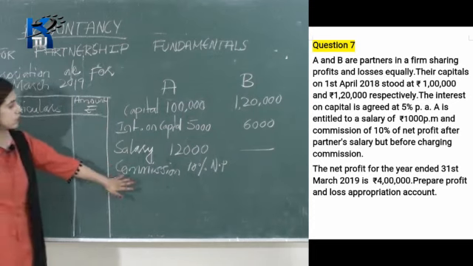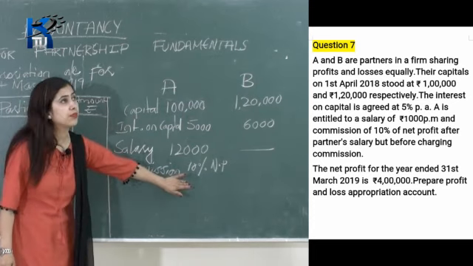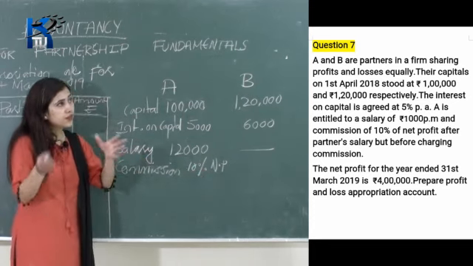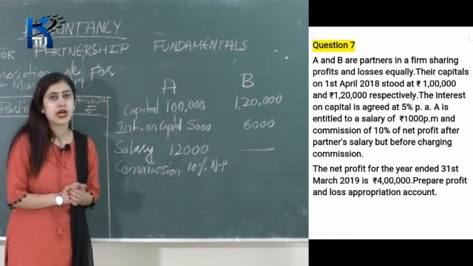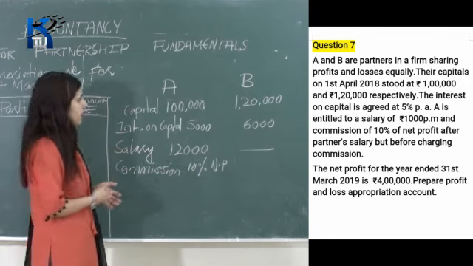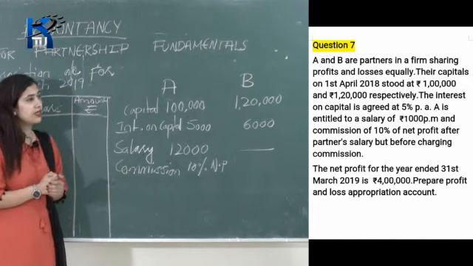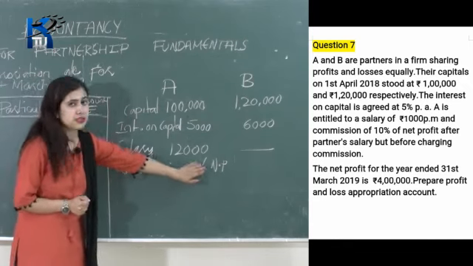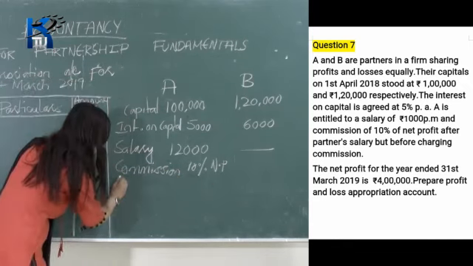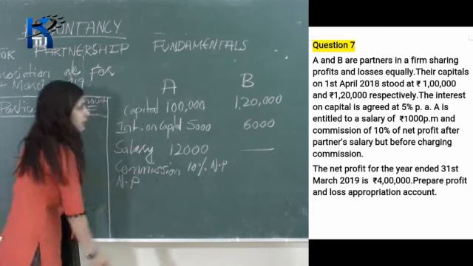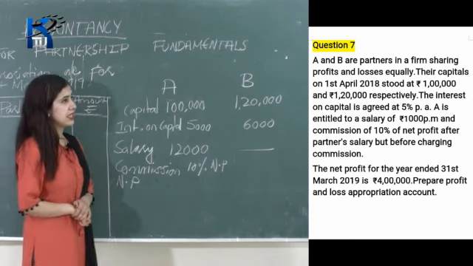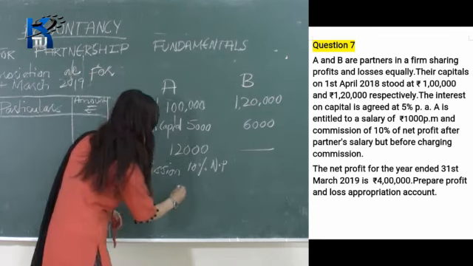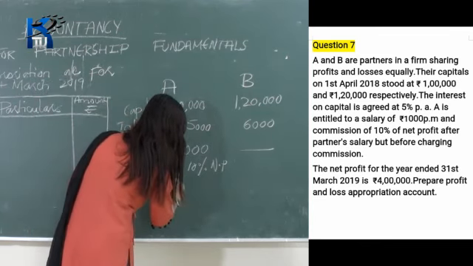So here we have to give a working note: commission that is 10% of the net profit after partner's salary but before charging commission. So first let's write the net profit, because it is 10% of the net profit. Net profit for the year ended 31st of March 2019 is 4 lakh rupees. So let's write 4 lakh. Your net profit is 4 lakh.